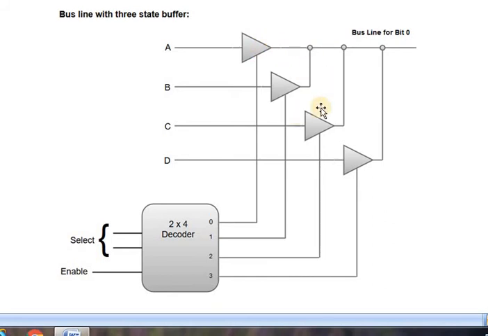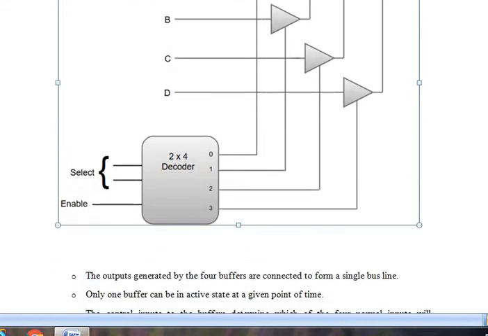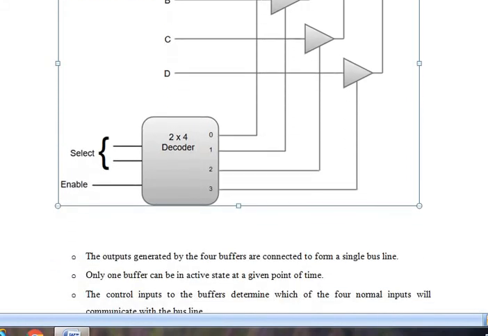A is connected, B is connected, C is connected, and D is connected. This is a 2 input, 4 output circuit, that is a 2 to 4 decoder. So the outputs generated by the 4 buffers are connected to form a single bus line.